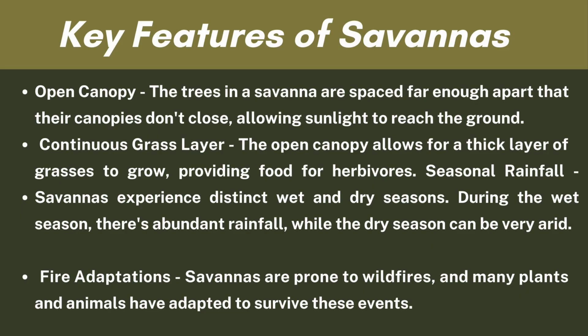First, it has an open canopy. So, the trees in a savanna are spaced far enough apart that their canopies don't close, allowing sunlight to reach the ground. So, ang kahoy diha sa savanna everyone kay bulag-bulag and tungod ana it allows sunlight to reach the ground. And second, it has a continuous grass layer.